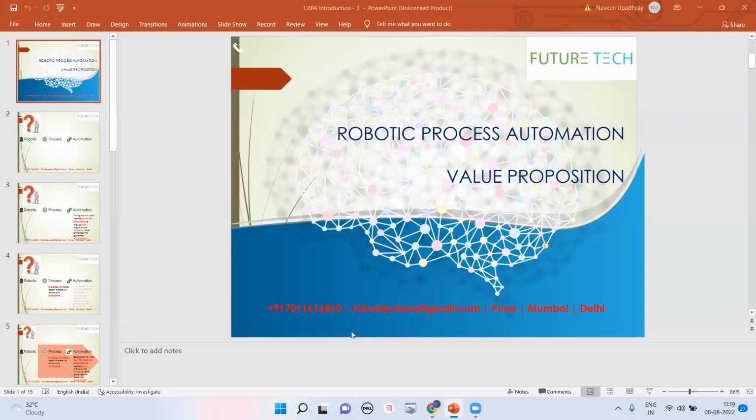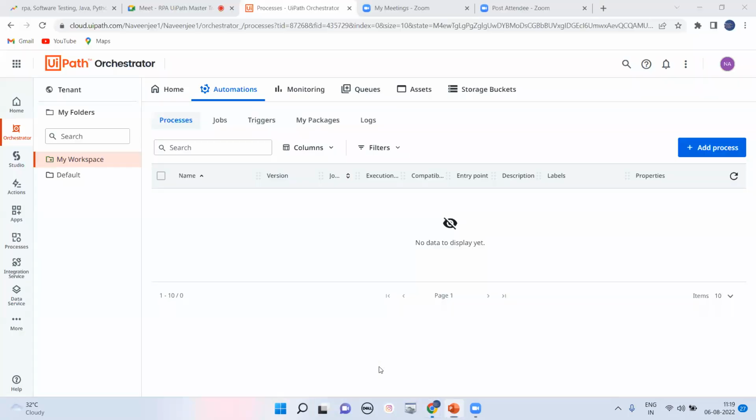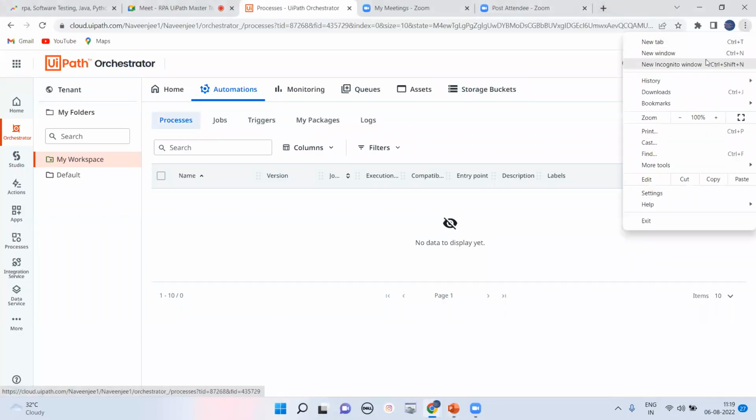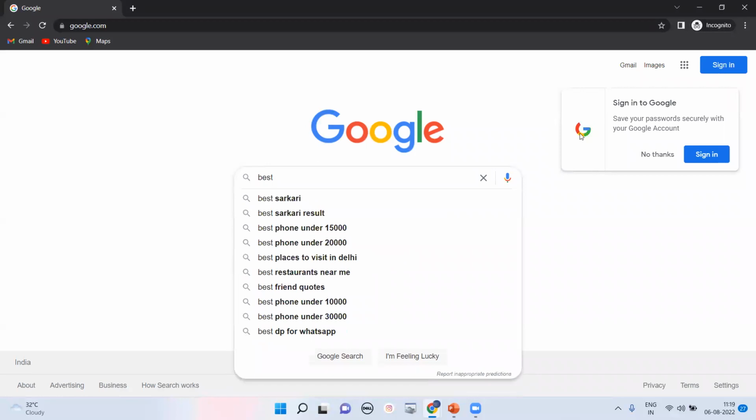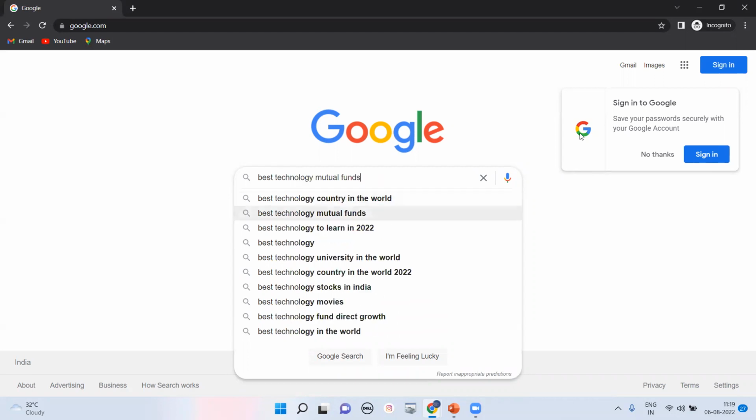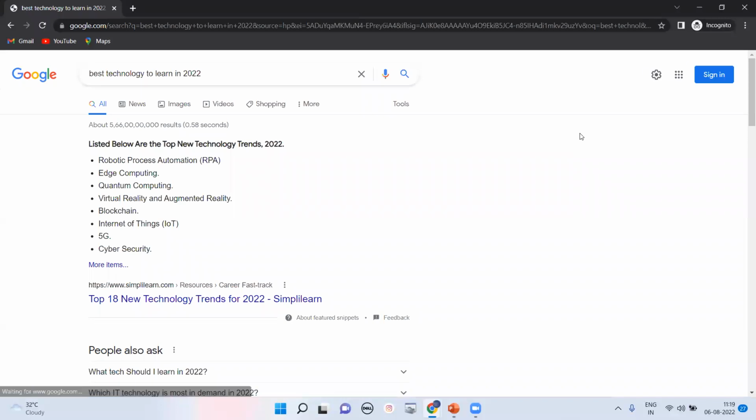Before going to RPA, if you ask me why, I started my career in the RPA world in 2017 and 18. Right now, if you search on Google for the best technology to learn in 2022, and even for 2023, 2024, and 2025, up to 10 years, I will suggest you go for RPA and data scientist. RPA and AI you can see right now on top, but data scientist is also a very good technology.